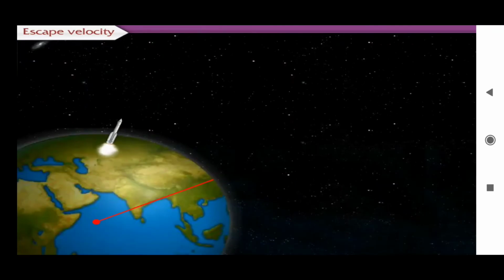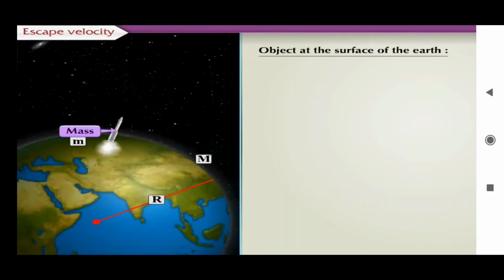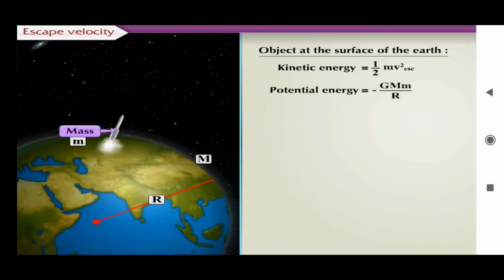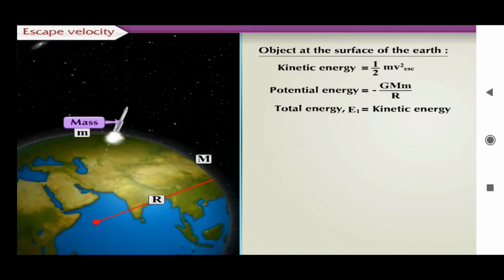Come, let us first determine the kinetic energy, potential energy, and total energy for an object with mass m at the surface of the earth and at an infinite distance from the earth. The kinetic energy of an object on the surface of the earth is 1 upon 2 into m into v escape square. The potential energy of an object on the surface of the earth is equal to minus capital G into capital M into small m upon capital R. The total energy of an object on the surface of the earth, E1, is equal to kinetic energy plus potential energy.